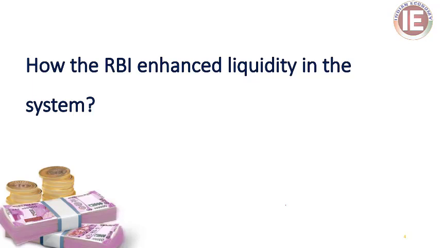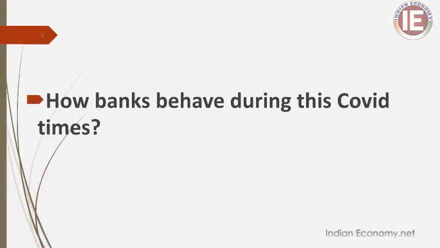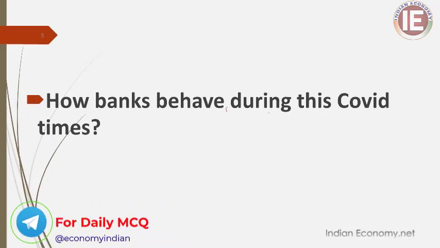The most important problem the RBI addressed during this period was that it enhanced liquidity in the economy, because the liquidity in our economy depends upon the activities of the commercial banks. Because India is a bank dominated financial system, the liquidity in the economy should be delivered by the commercial banks. We will see how the commercial banks managed their business and activities during this COVID period.